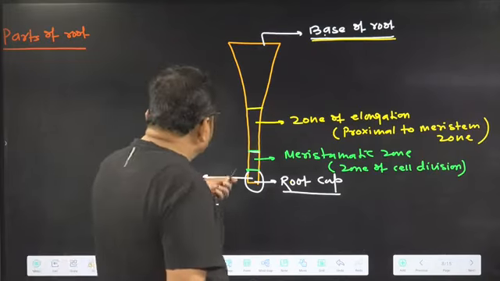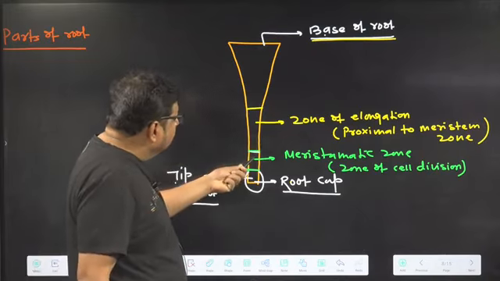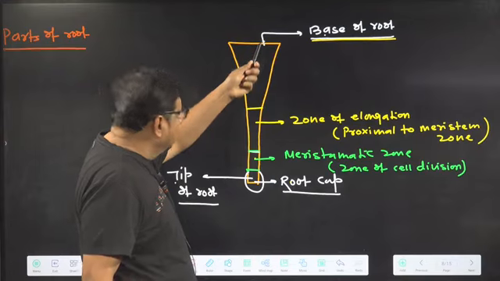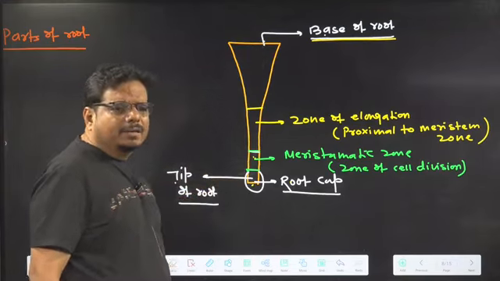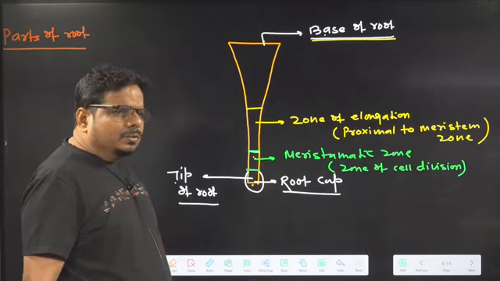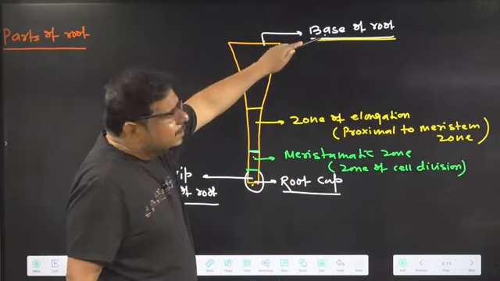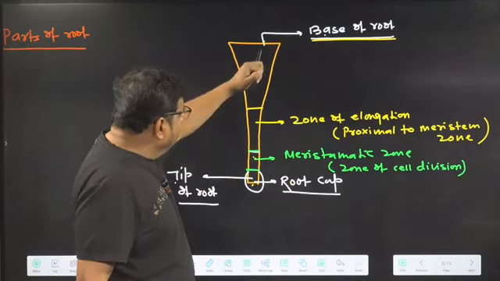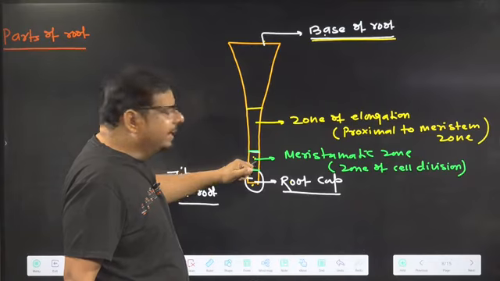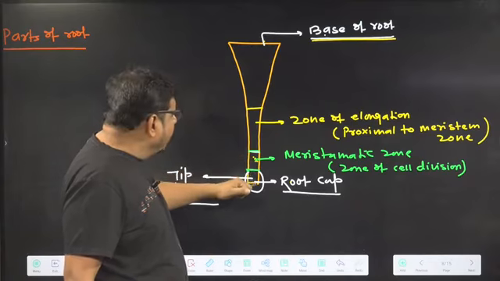Because from base, who is more near? Meristematic zone is more near. And from base, who is far? Root cap is far. So reference is base. Compared to base, meristematic zone is nearer and root cap is farther.